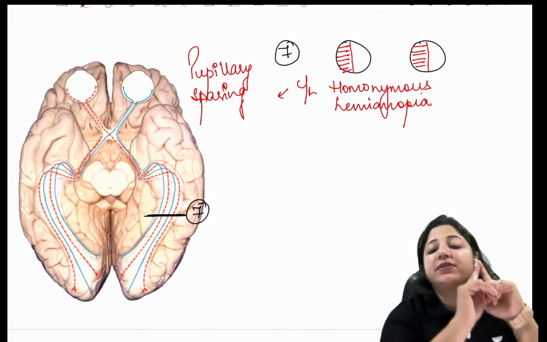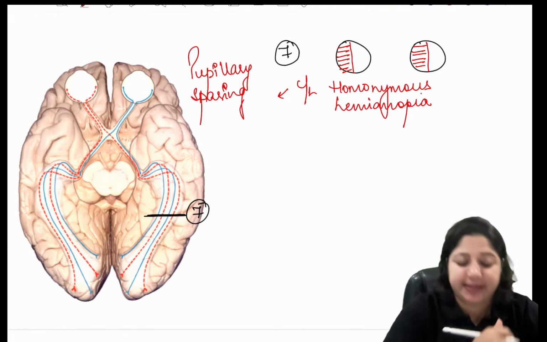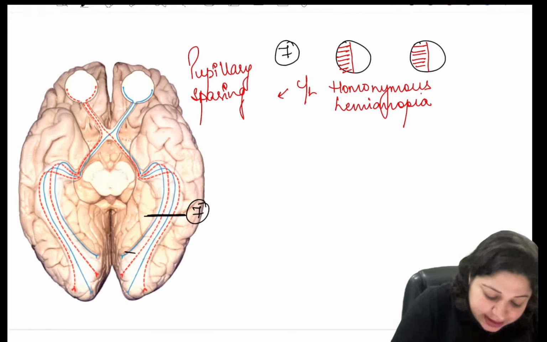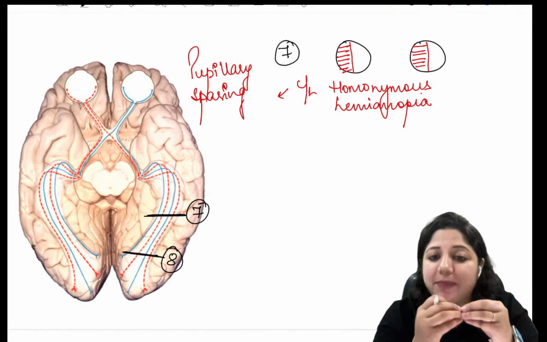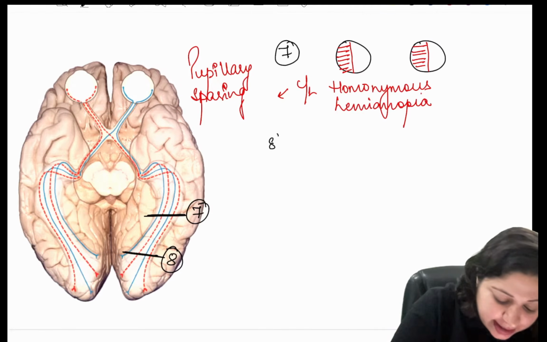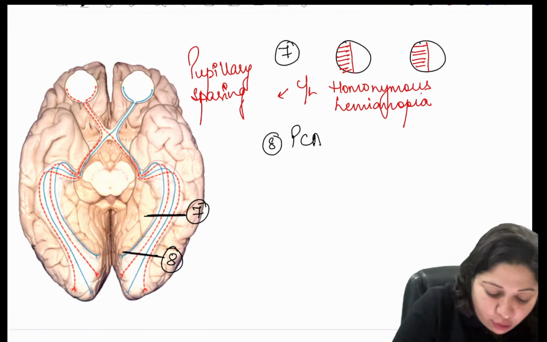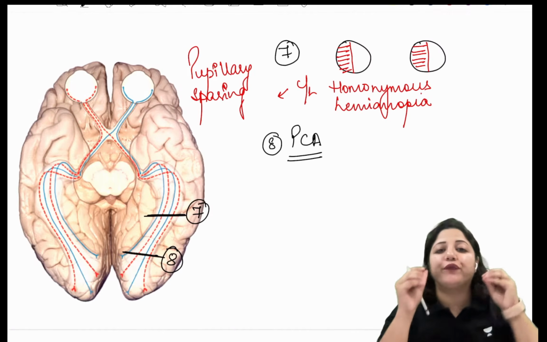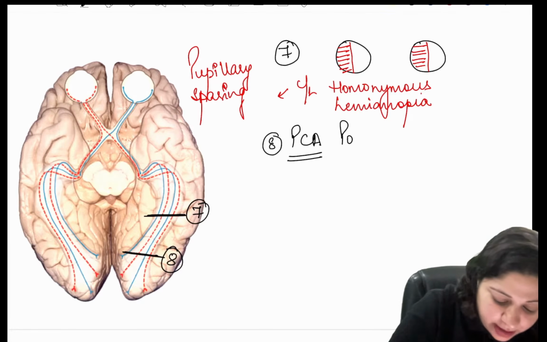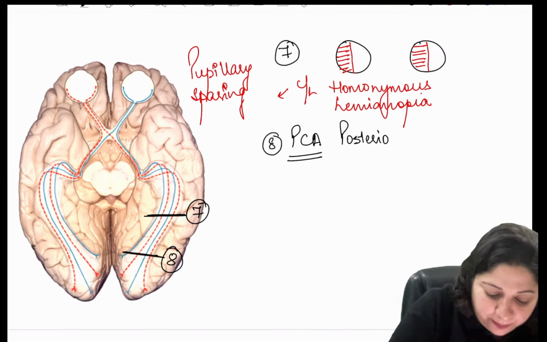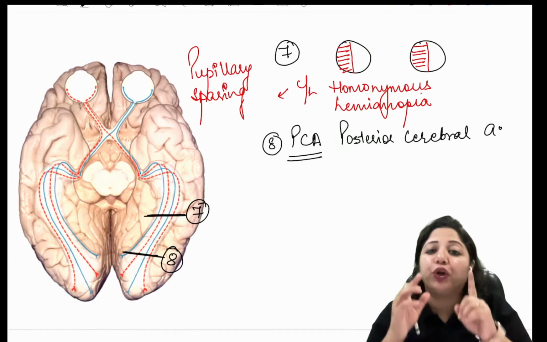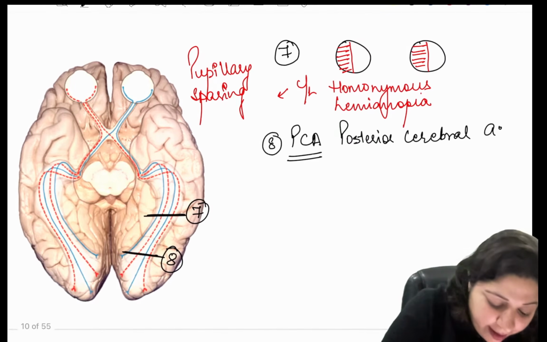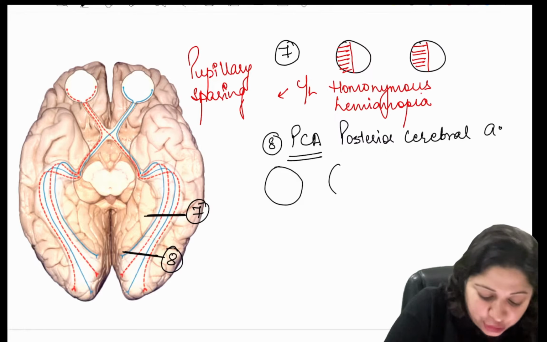Then we come to whenever there is involvement of the posterior cerebral artery. Whenever the lesion is here, I told you the occipital cortex has a dual blood supply. So whenever the lesion is in the occipital cortex or there is occlusion of the posterior cerebral artery, then again it will result in contralateral homonymous hemianopia but with macular sparing.